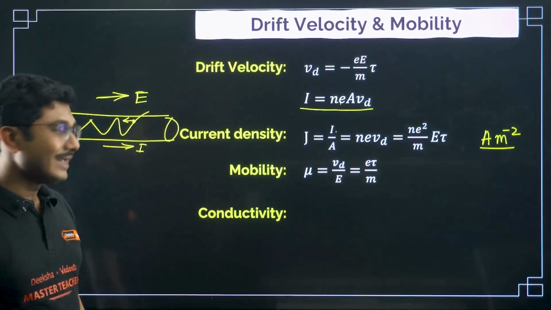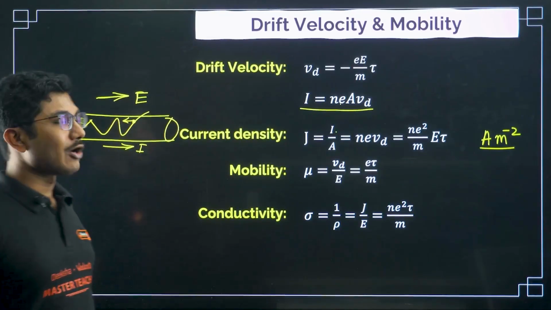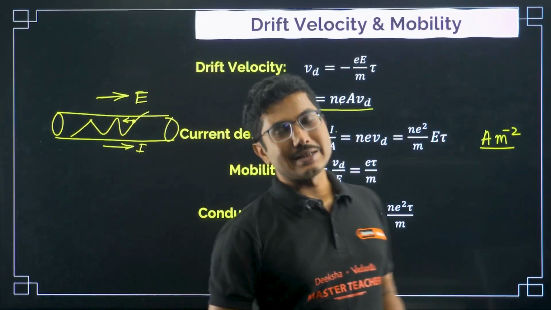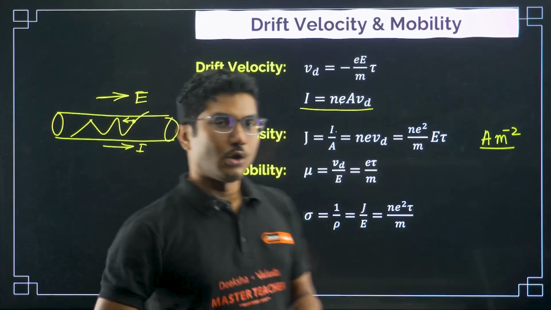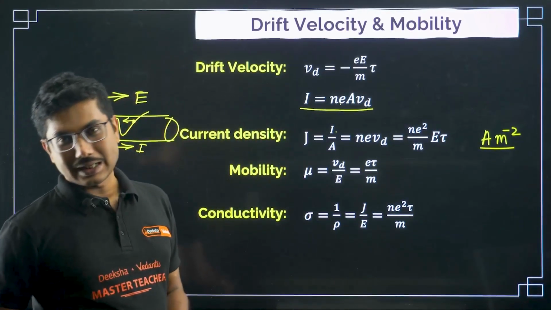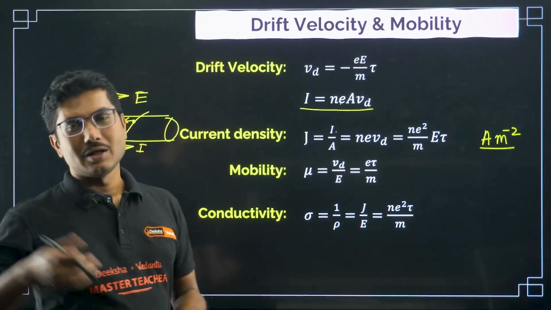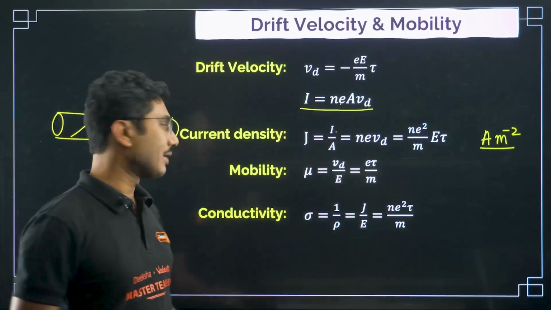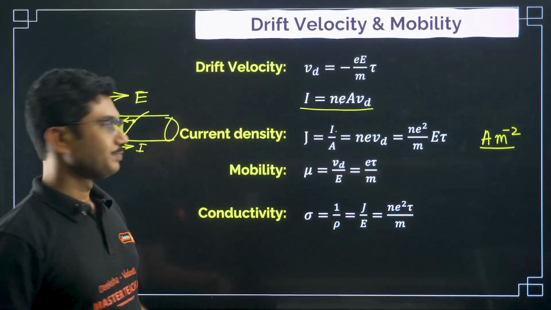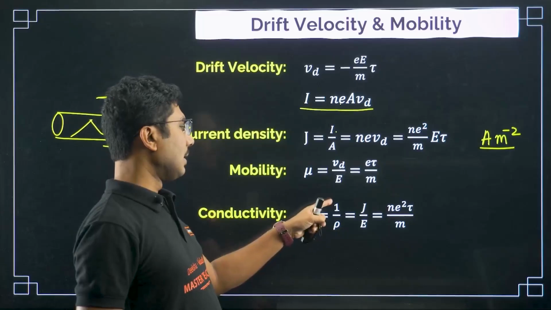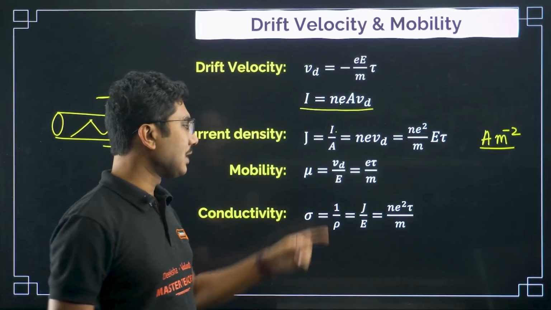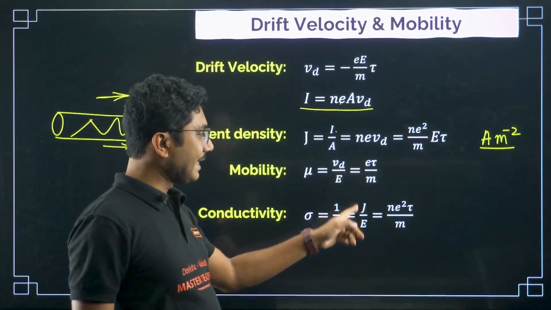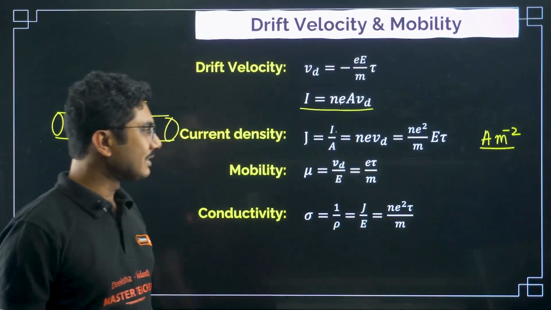Now conductivity. What is conductivity? Conductivity is opposite to that of the resistivity. The higher the conductivity, the better the conductor. The lower the resistivity, the better the conductor. Higher the conductivity, lower is the resistivity. So it is basically opposite to the resistivity term. It is defined as 1 by rho, and it's given by J by E, and it comes out to be N square tau by M.